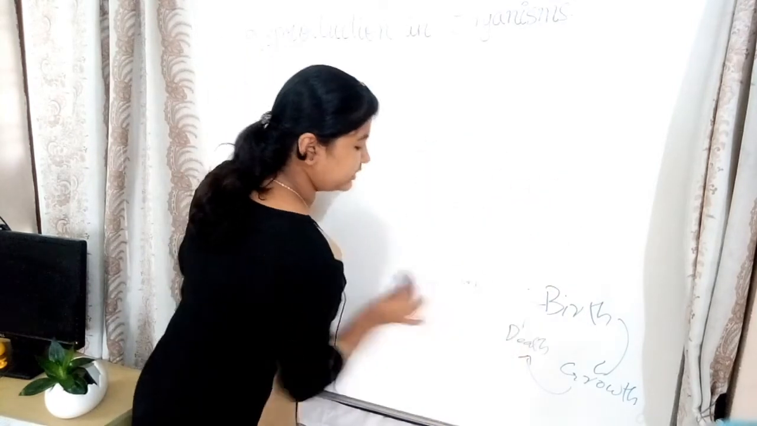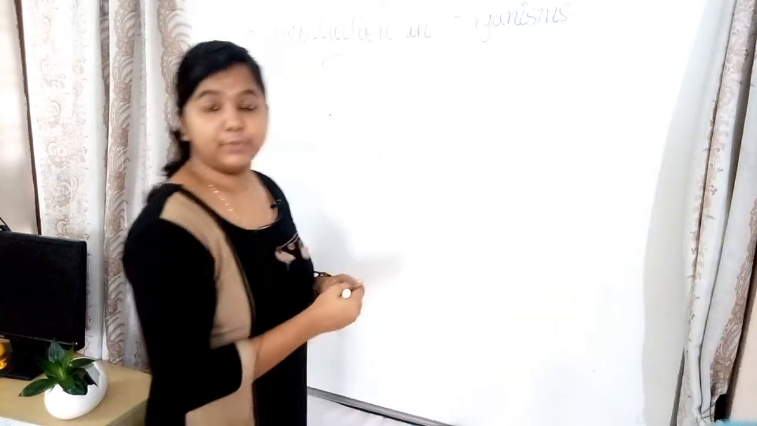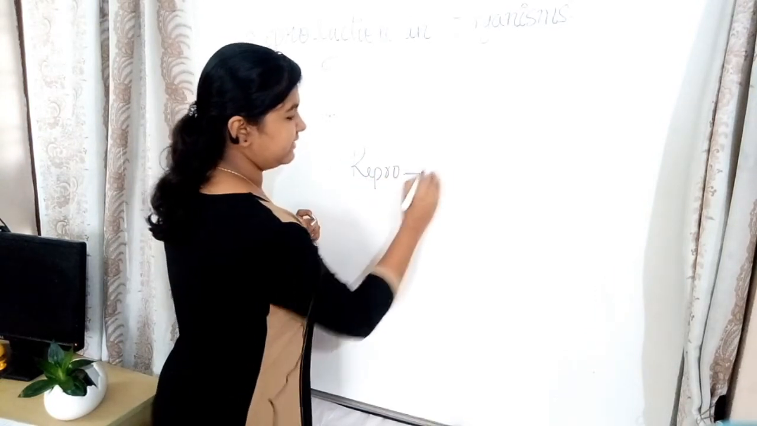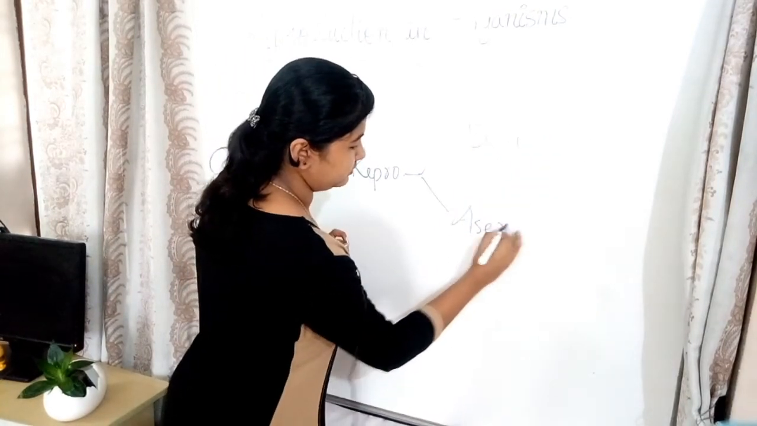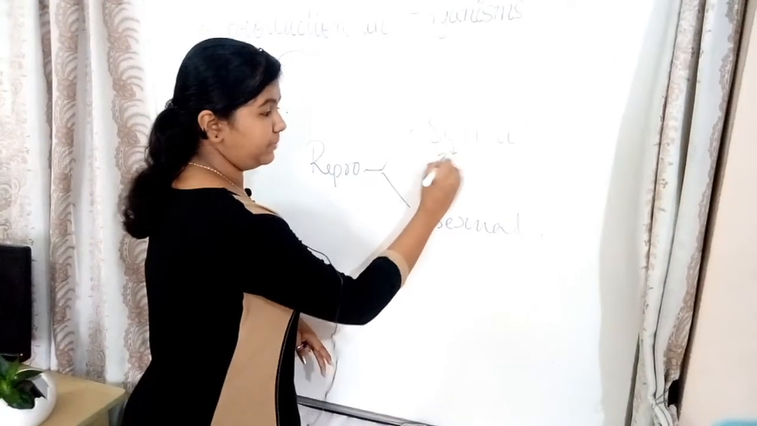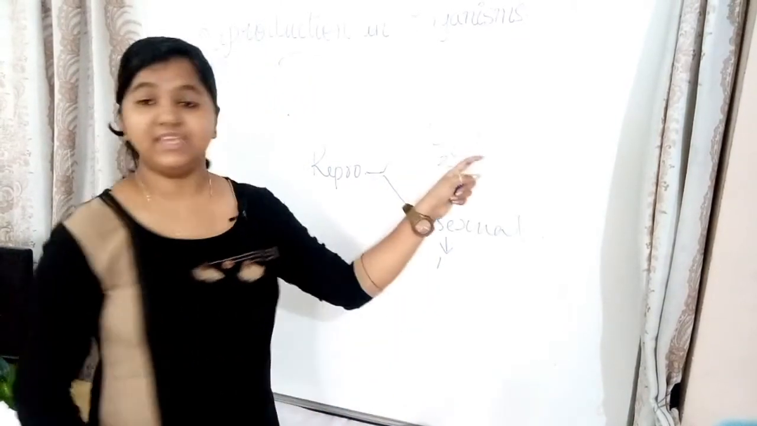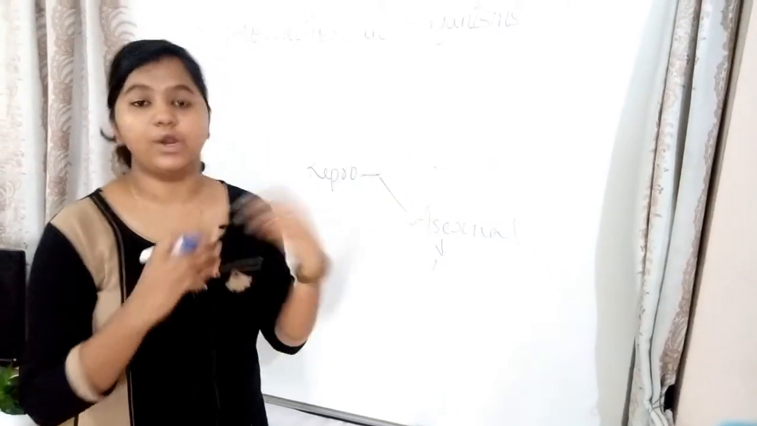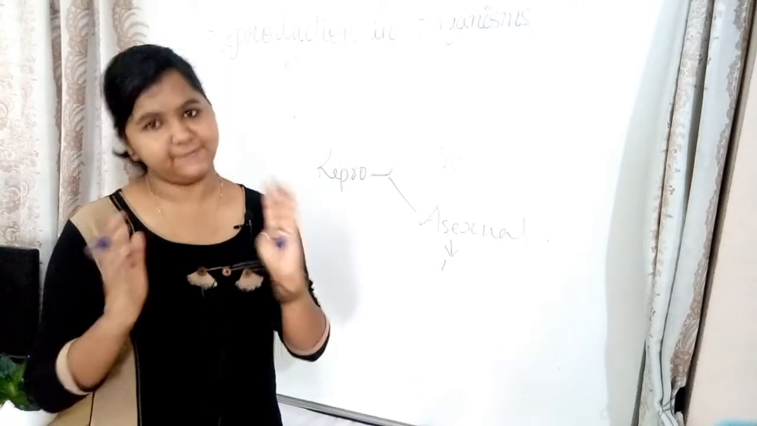To talk about sexual reproduction, we all know sexual reproduction requires two parents. So reproduction is divided into two: sexual and asexual. Under sexual there are two parents, and under asexual there is only one parent. Then in sexual reproduction there is fusion of gametes. Gametes are fused to form their offspring. Whereas in asexual reproduction there is no formation of gametes nor fusion of gametes.